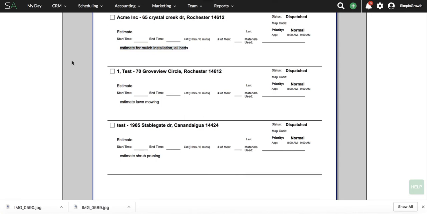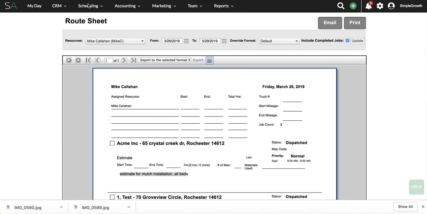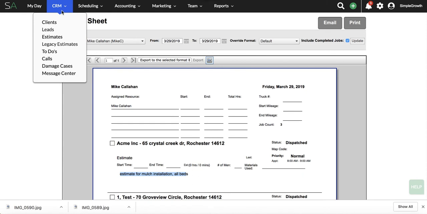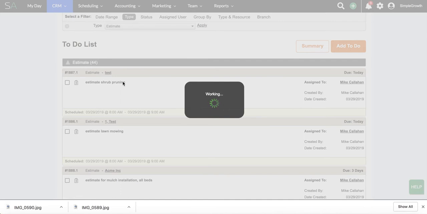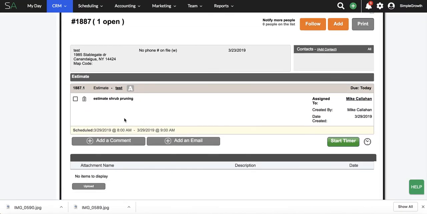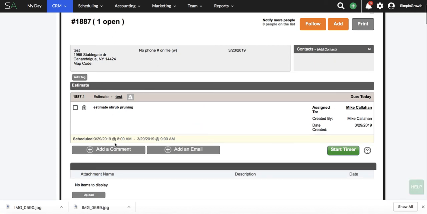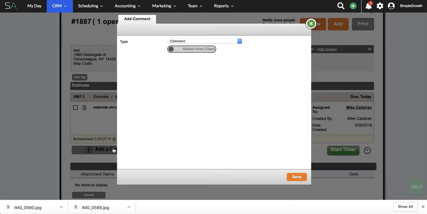Final piece of the puzzle here is when we go into these to-dos on the to-do screen and the estimator actually closes them out, I want to go into the to-do, and before I complete it, estimate shrub pruning, I'm going to add a comment. And this is really important because we want to create an internal audit trail. So no matter what you do with a to-do, whether it's return a phone call or drop off an estimate, we are going to add a comment.